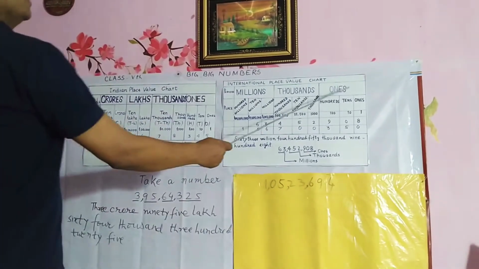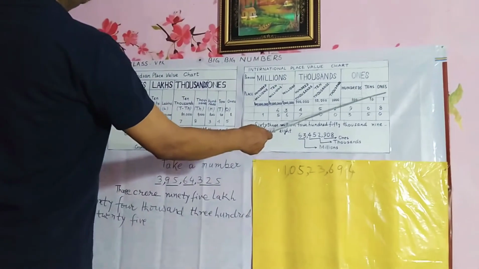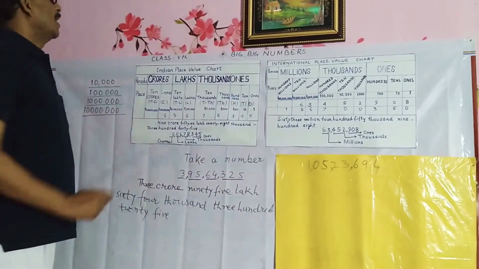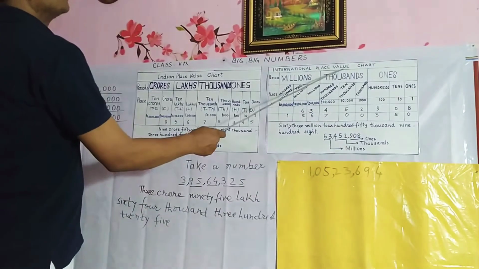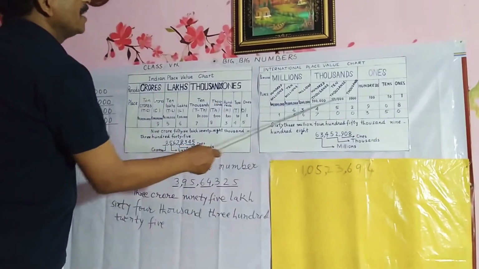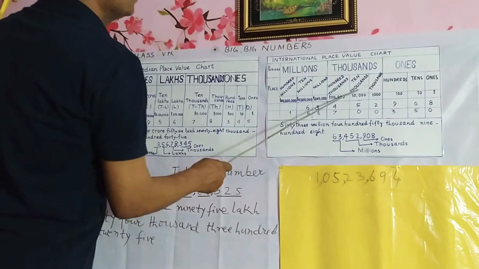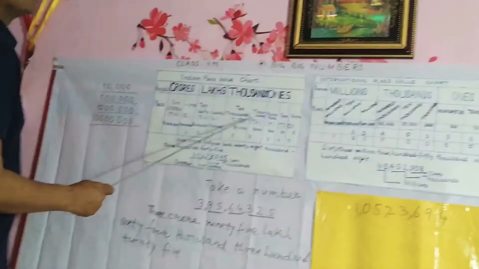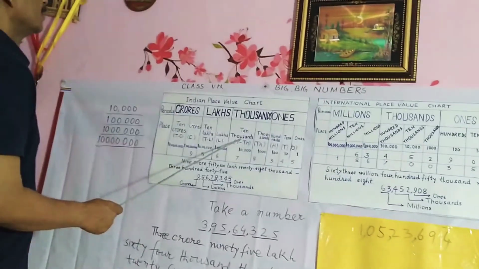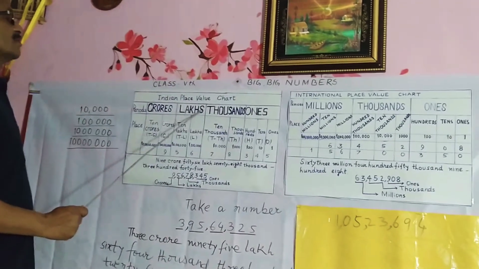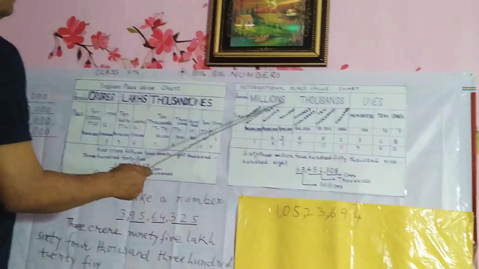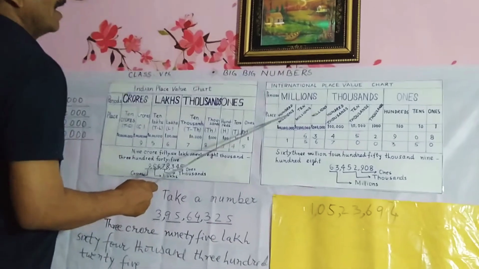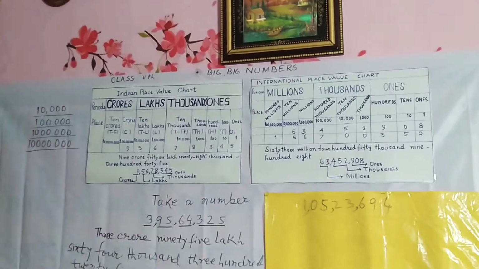Here is ones, also here is ones. Under ones there are three places, ones, tens and hundreds, and here also ones, tens and hundreds. Under thousands, here is also thousands place, but there are three places, thousands, 10,000 and 100,000. But in Indian place value chart there are only two places, thousands and 10,000. Here there are no lakhs or crores, but there are millions, and under million there are three places, millions, 10 millions and 100 millions.